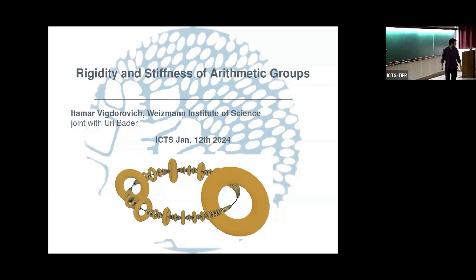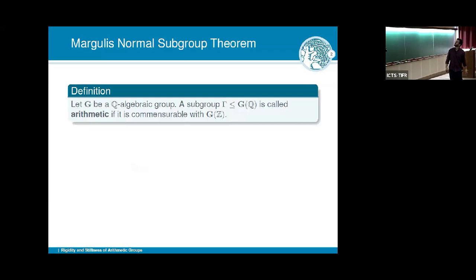So let's start. Let's talk about rigidity of arithmetic groups. We probably all know about the Margulis normal subgroup theorem. Let's just recall that in an arithmetic group, you have a Q algebraic group. A subgroup is called arithmetic if it's basically the integer points of the group.